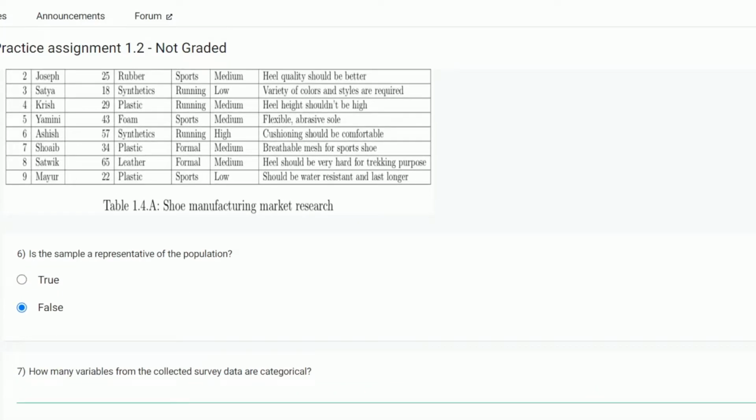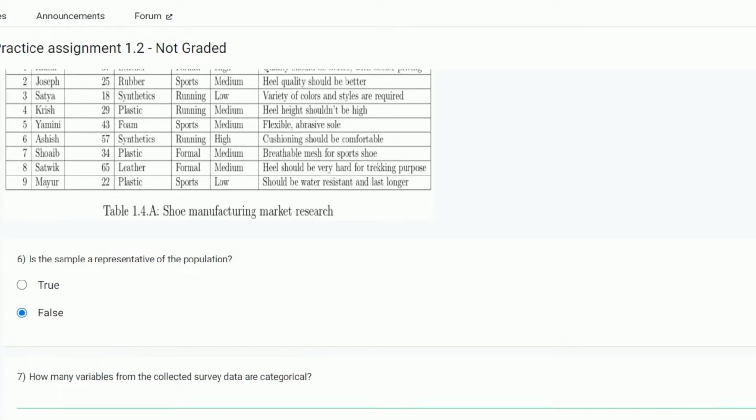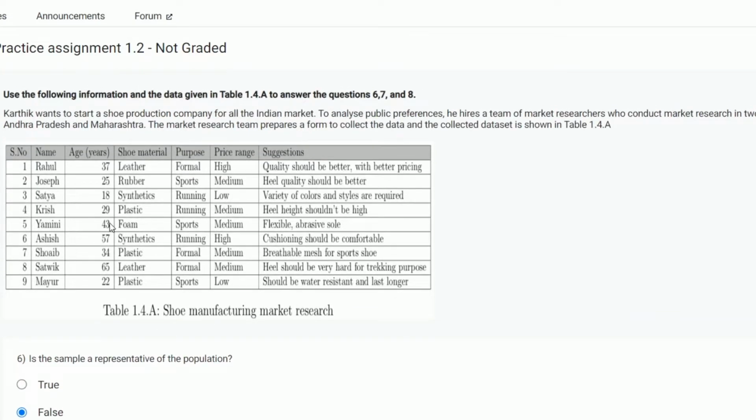How many variables from the collected survey data are categorical? Here name is categorical data. One. Age, no. Shoe material, yes. Two. Purpose, yes. Three. Price range, yes.